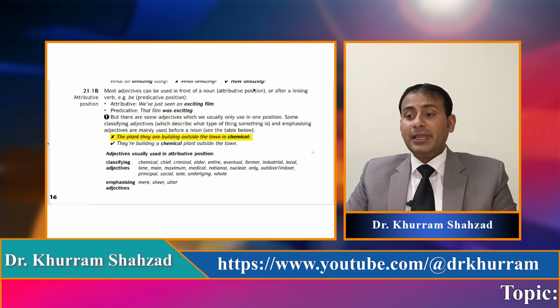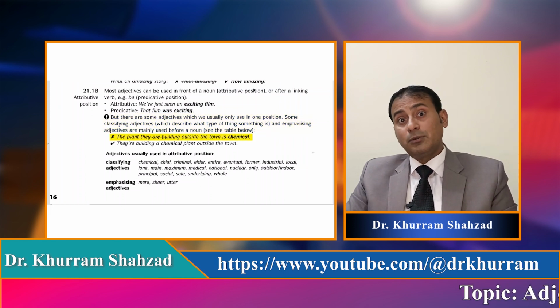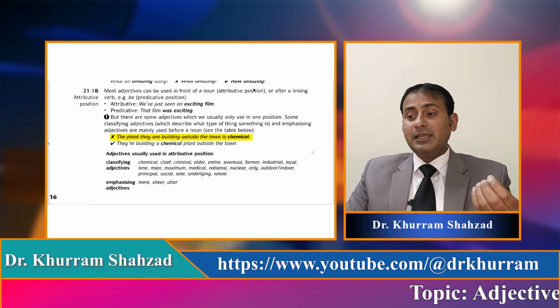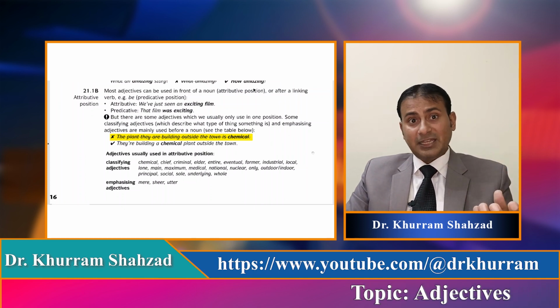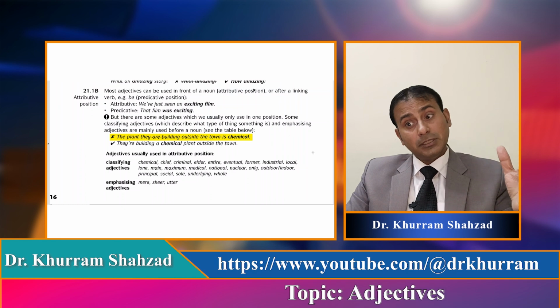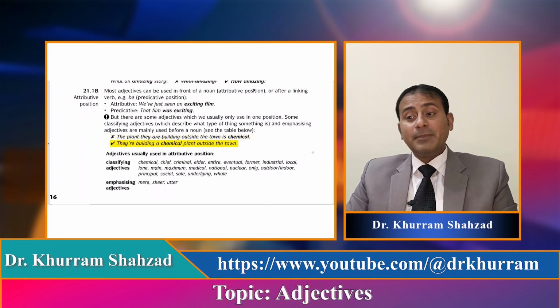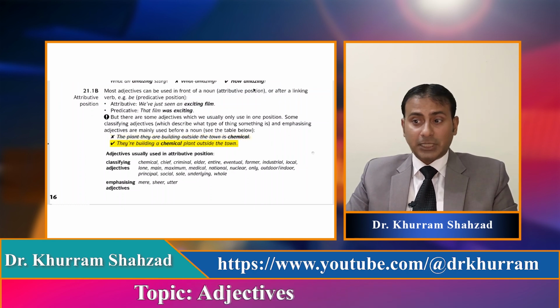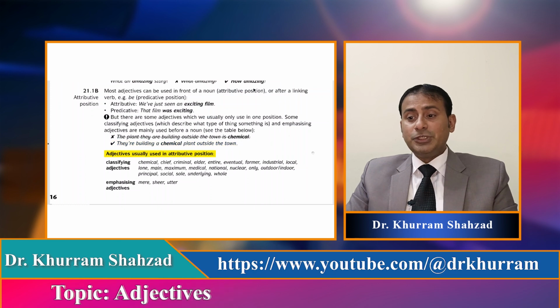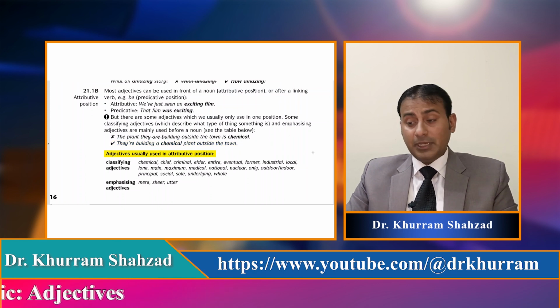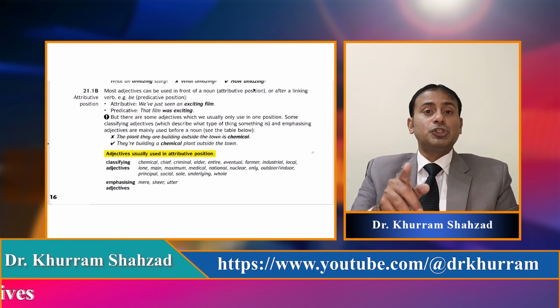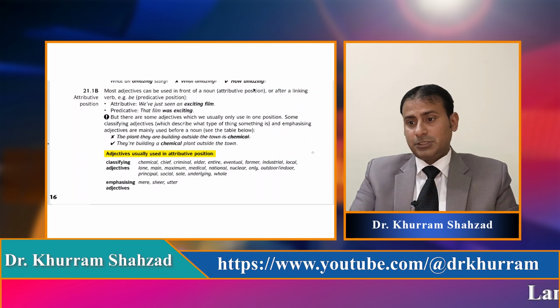The plant they are building outside the town is chemical. Wrong. Chemical is an adjective which is used before the noun. They are building a chemical plant outside the town. Adjectives usually used in attributive position. Dear students, this list you will have to learn by heart.